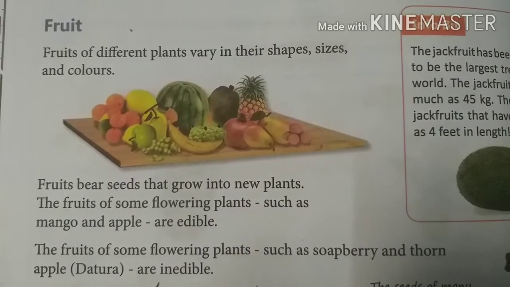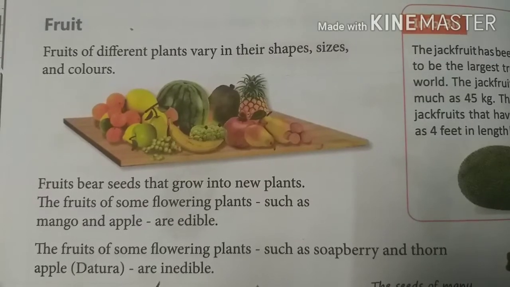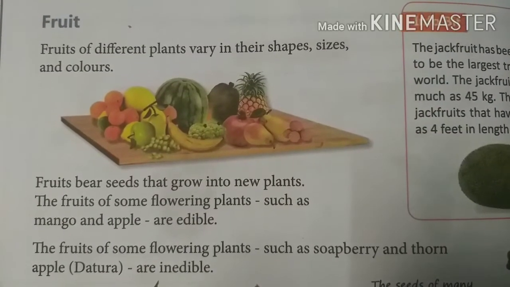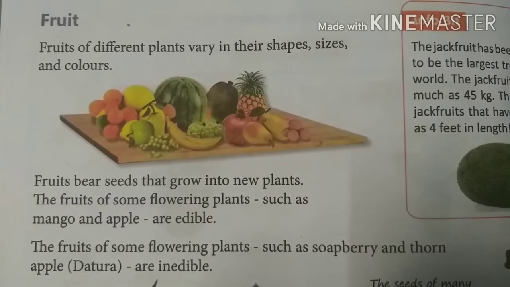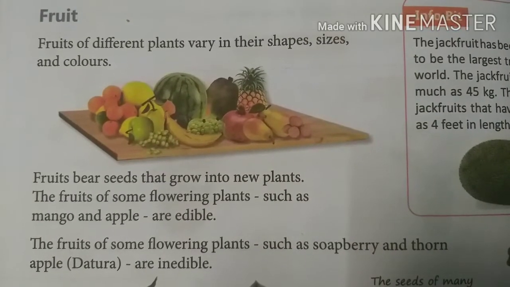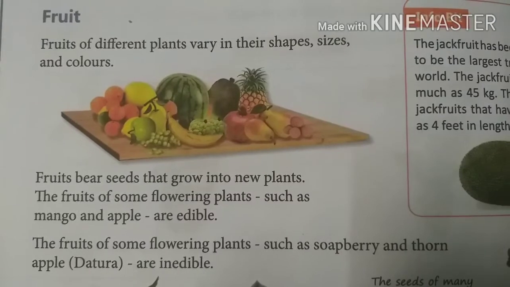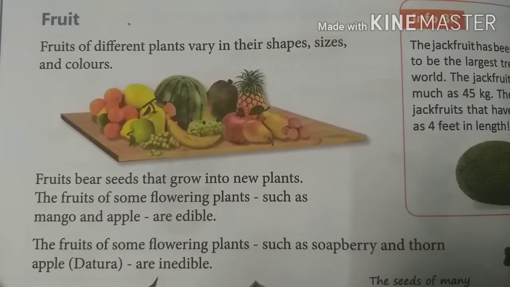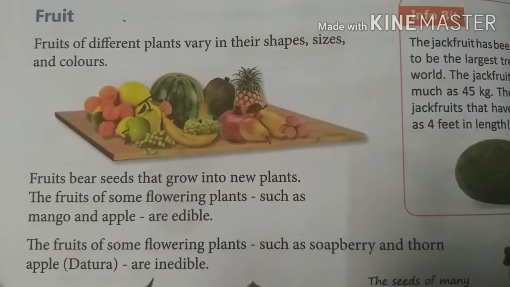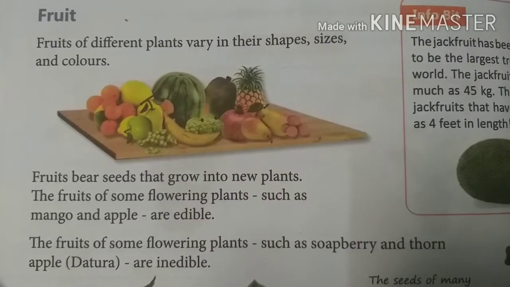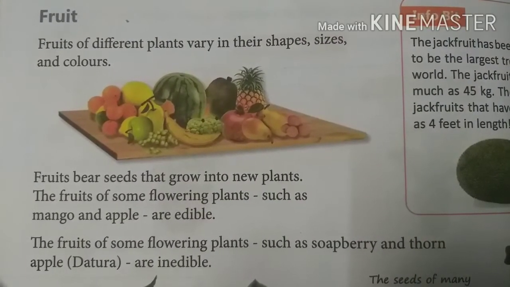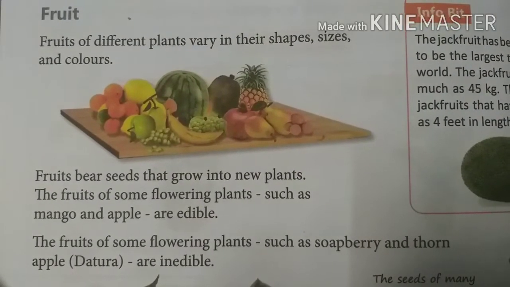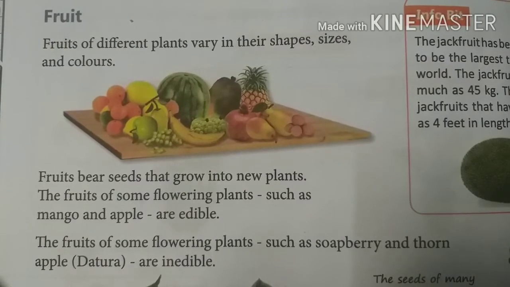Fruits. The fruits of some flowering plants such as mango and apple are edible. Edible means you can eat. So which fruits can you eat? Most of the fruits you can eat, they are called edible fruits. But some fruits you can't eat. They are called inedible fruits.